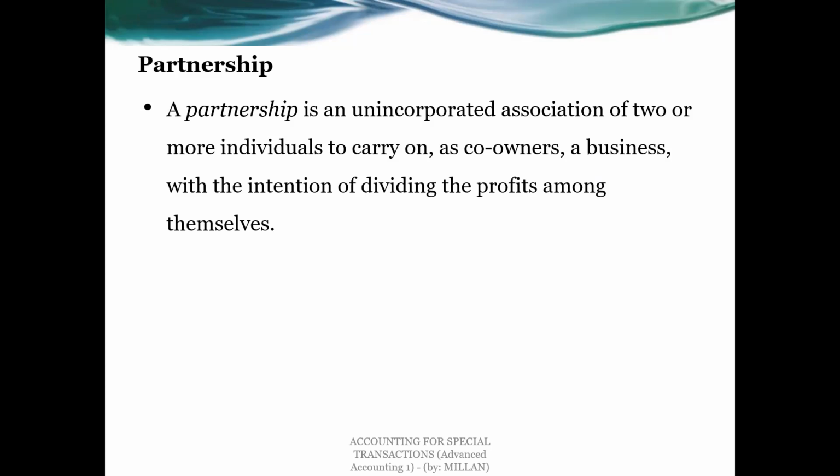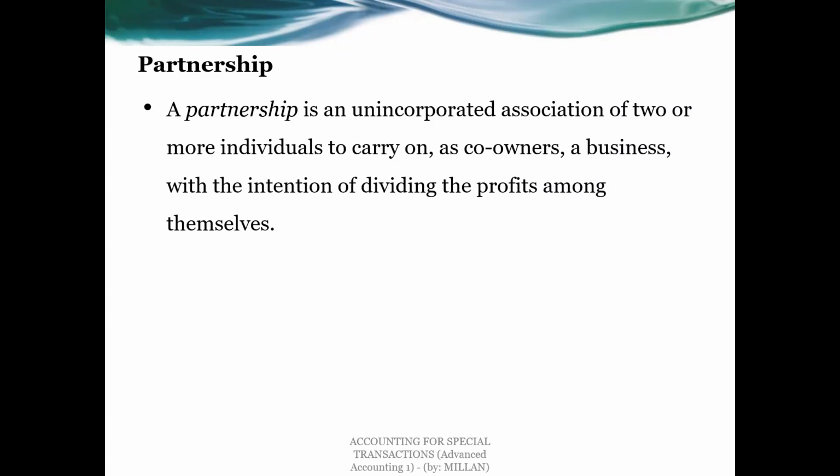Take note that contribution to a common fund may consist of money, real or personal and tangible property. Contribution to industry may be physical or mental. However, a limited partner may contribute cash or property but not services. Now, as to the types of partners, we will discuss more about the characteristic of a limited partner.